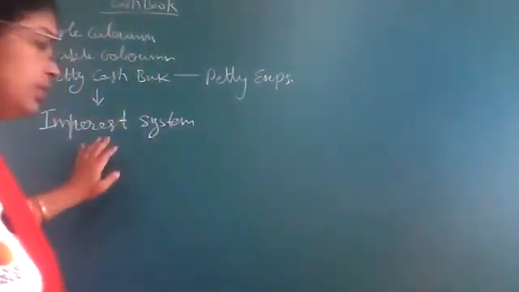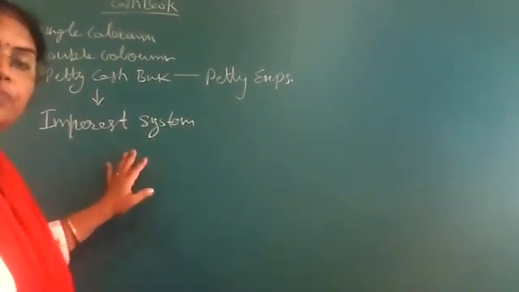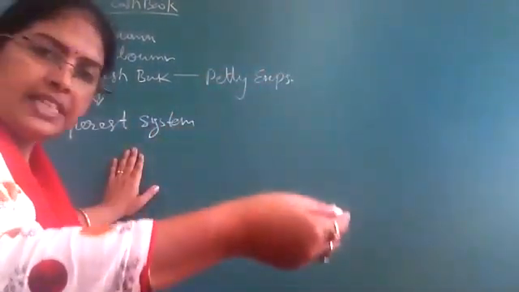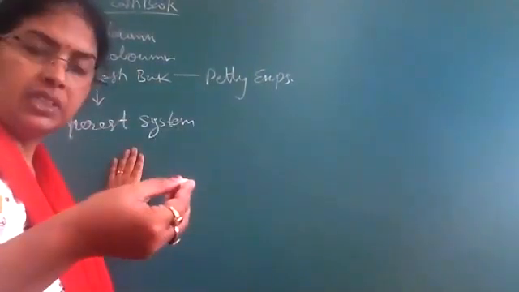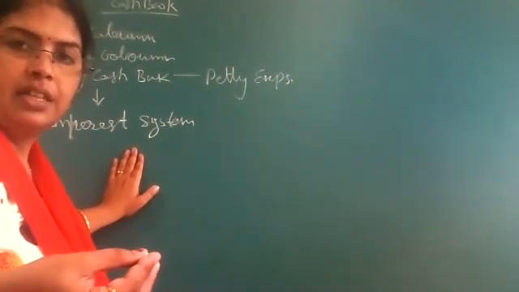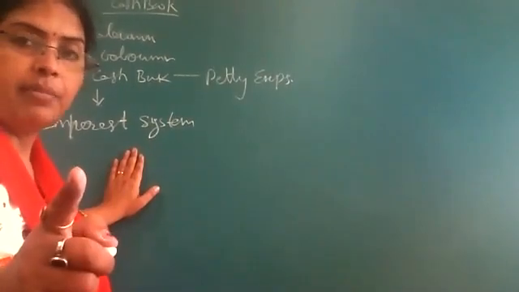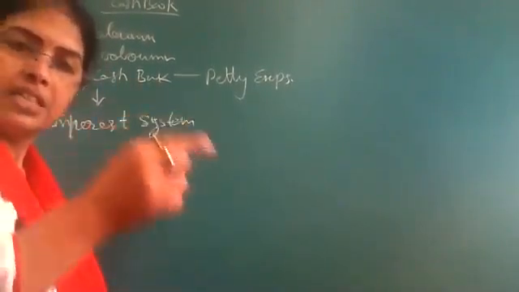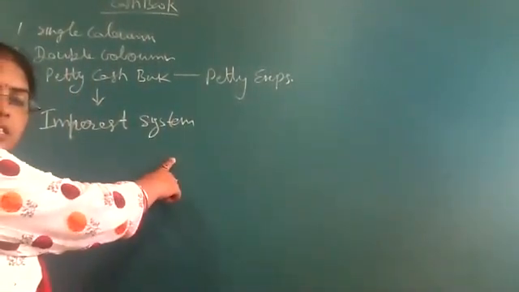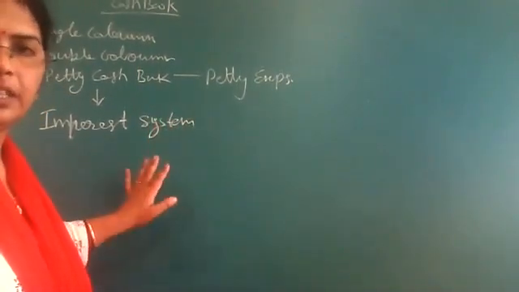Clear? So again I repeat, listen carefully. What is this Imprest system? Whenever a senior accountant gives a certain amount to a junior accountant in advance for petty expenses, how will you express it in books? The system of advance payment for expenses is called the Imprest system. Mind it, advance payment. This term is used in case of petty expenses only, not for other expenses.